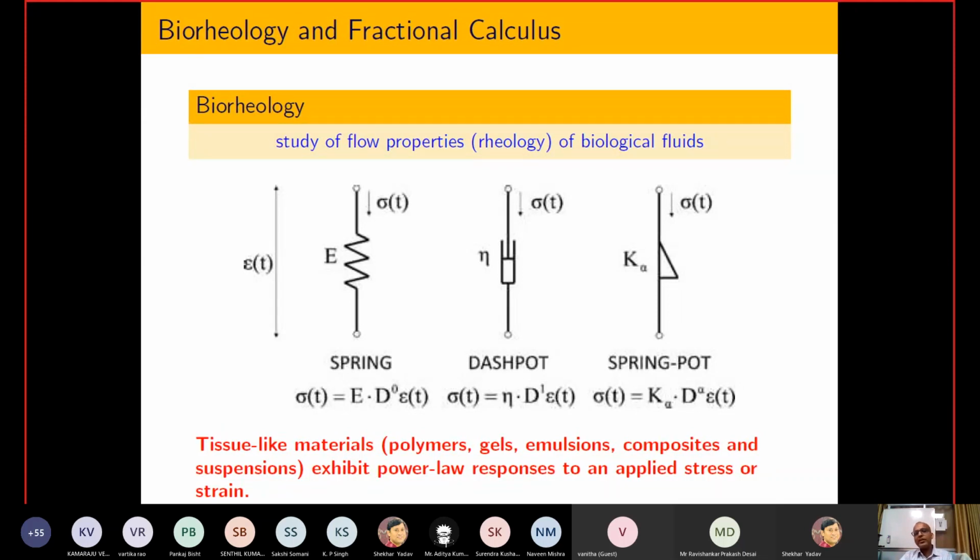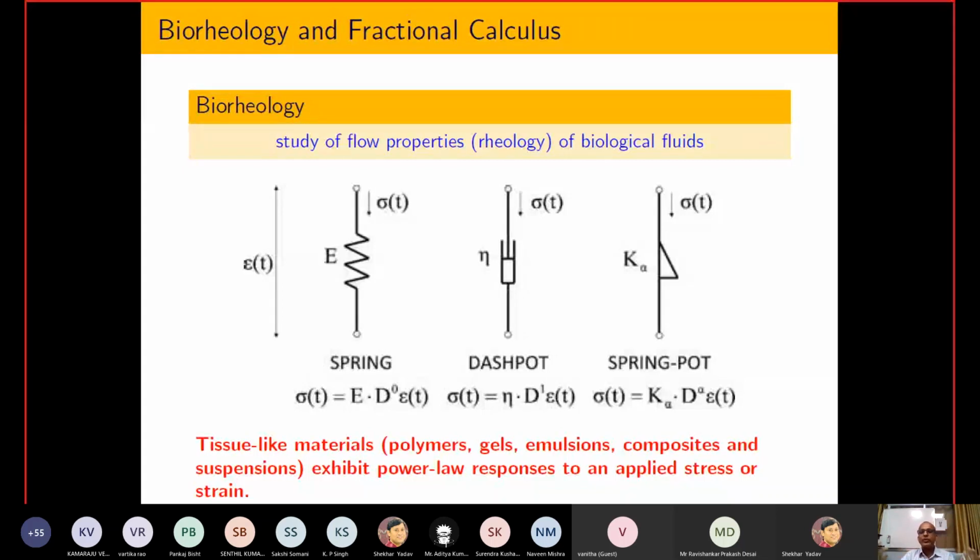Because now I cannot treat the quantity as fully solid or fully liquid. Some intermediate structure is there, and due to that, some intermediate calculus is required. So this is another motivation. And nowadays in mathematical biology, one of the branches which is growing a lot, people are using this kind of model to justify observations.